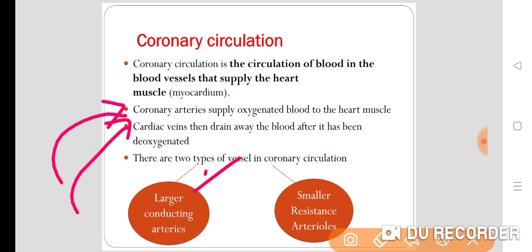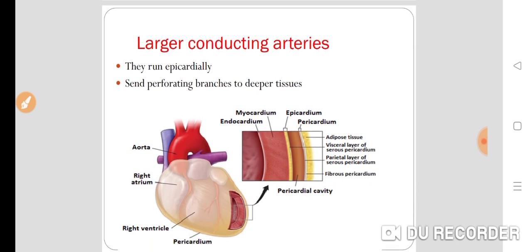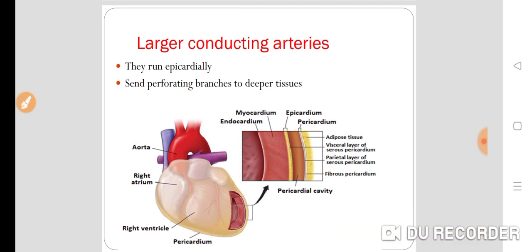Now there are two types of vessels: larger conducting arteries and smaller resistant arterioles. Larger conducting arteries run epicardially. As you can see, this is the heart, this is the main aorta, then the right atrium, right ventricle, and the pericardial cavity.